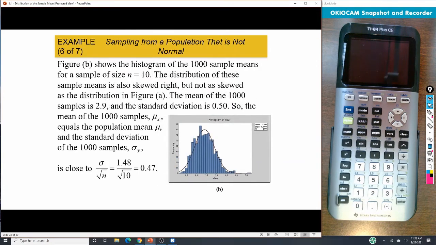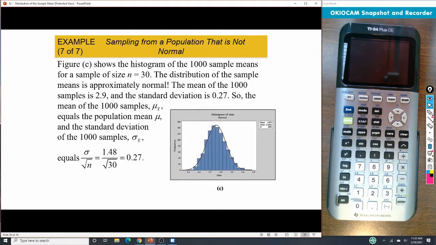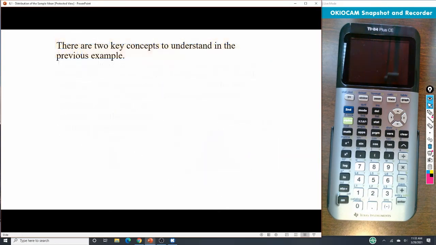Even if we did size 10, it would be very close, and as well for size 30. And so we can continue to use those same formulas even if it's not normal. All right?